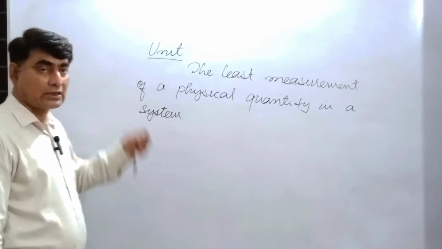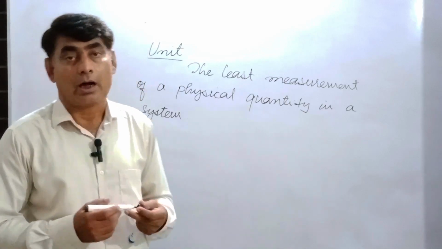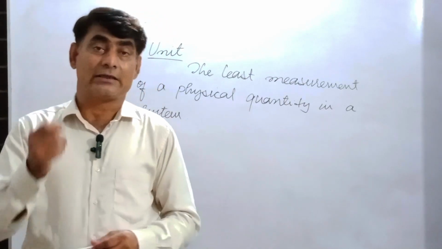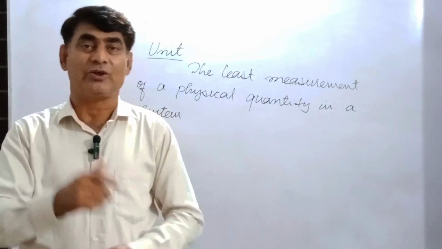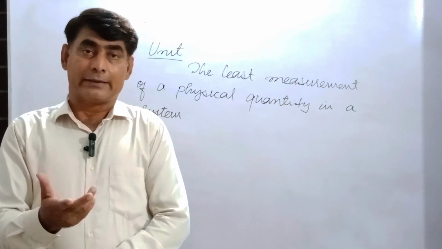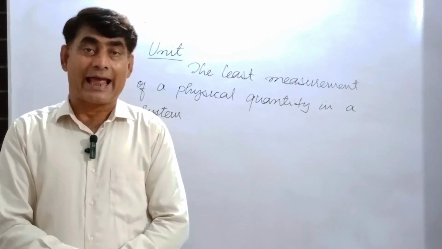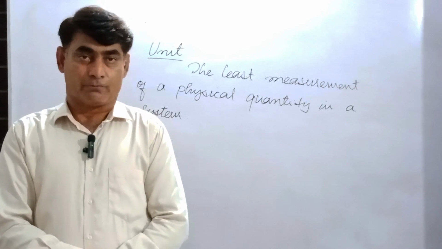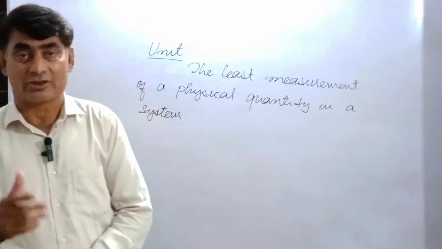There are different systems of units. The first system of unit is the British engineering system of unit, and the name is FPS, foot pound second. So this is the British engineering system.